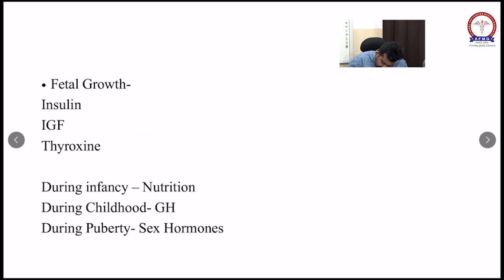The child should also be screened for congenital adrenal hyperplasia and G6PD deficiency. If there is a family history of G6PD, then they should be screened for G6PD deficiency.